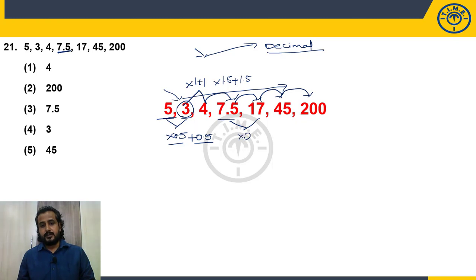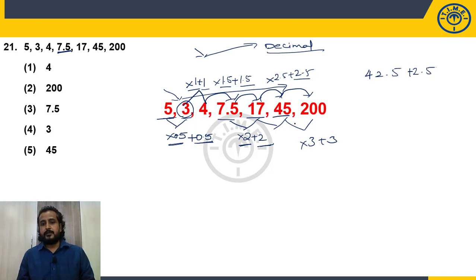Next should be into 2 plus 2. 7.5 into 2 is 15, plus 2 is 17, perfectly matching, no issue. Look at here: into 0.5 plus 0.5, into 1 plus 1, into 1.5 plus 1.5, into 2 plus 2. So what should be next? Into 2.5 plus 2.5. Next should be into 3 plus 3. Now what is 17 into 2.5? 17 twice is 34, half of 17 is 8.5, so totally 42.5. How much to be added? Plus 2.5, which equals 45. So no issue.